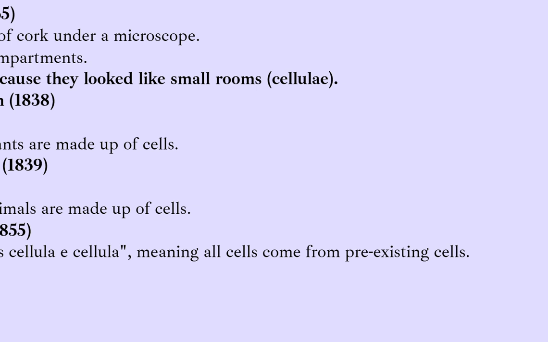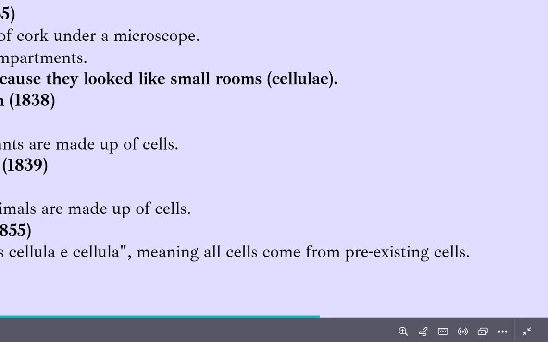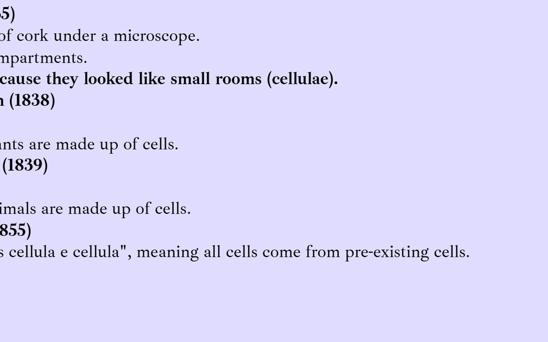Then comes Rudolf Virchow, who proposed omnis cellula e cellula, which means that all new cells come from pre-existing cells. We said that an older cell will give rise to two new daughter cells, and then these two daughter cells will behave as mother cells and give rise to other new cells.